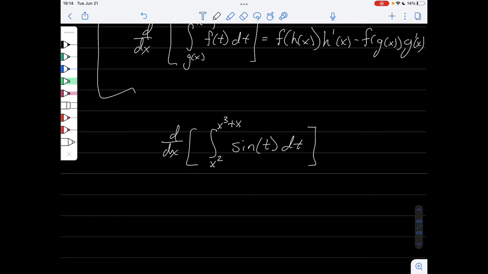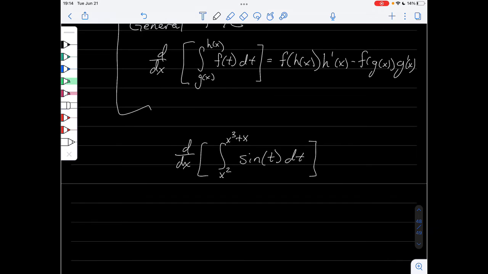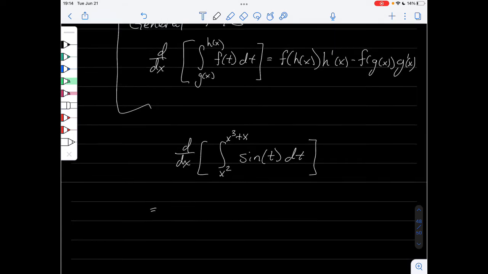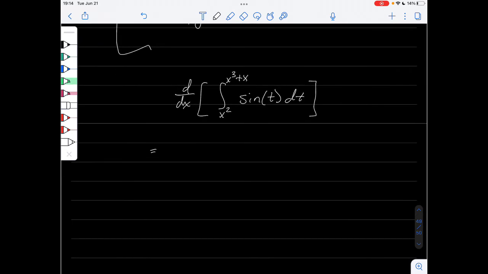So we could integrate this. We have a formula for integrating the sine, but we don't need it because we have the fundamental theorem. So this guy is equal to the sine of x cubed plus x times the derivative of x cubed plus x, minus the sine of x squared times the derivative of x squared.